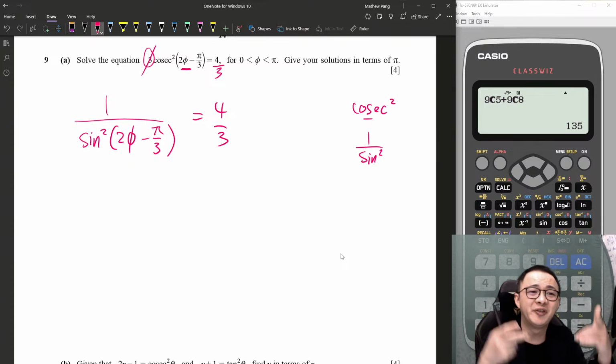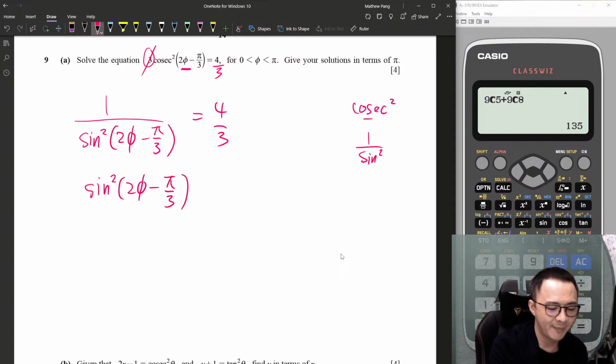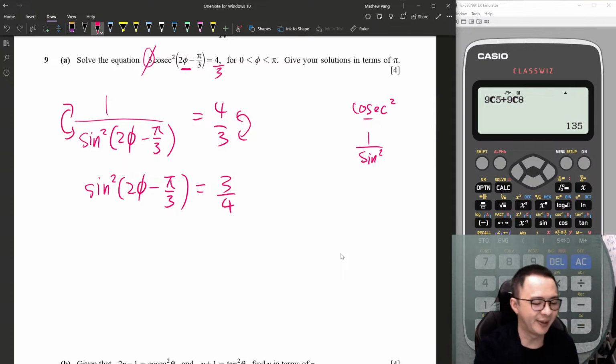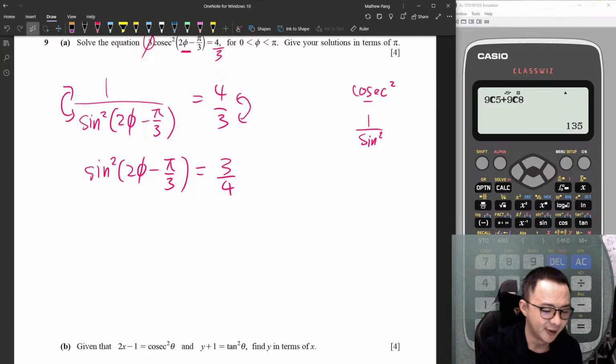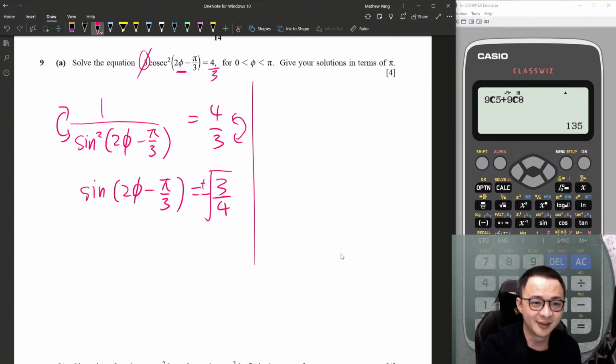Then I flip over for both. So this is sine square of 2 theta minus pi over 3 equals 3 over 4. I flip over here and here, okay? Or you can cross multiply, depending on how you understand. It doesn't matter. So I will move the square to the other side and it becomes square root, plus minus. Alright, so I want to draw my sign already. But before that, I want to find my range of the angle.